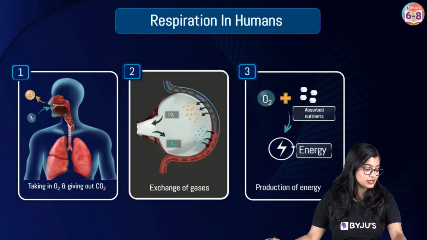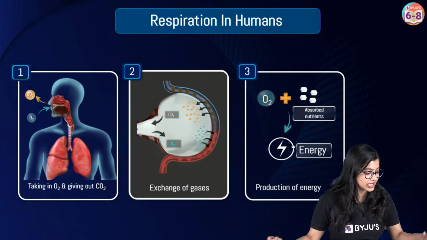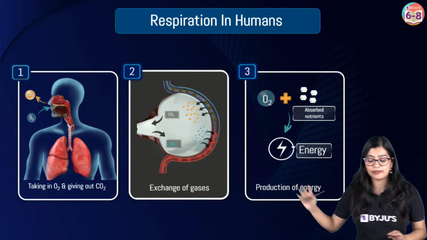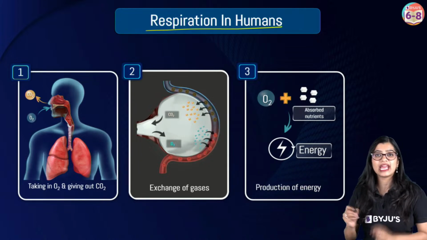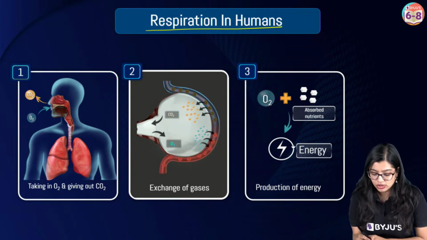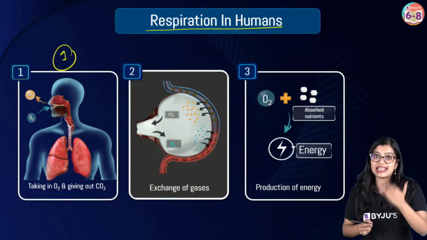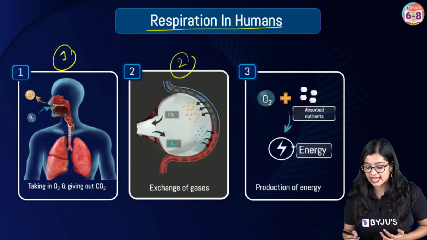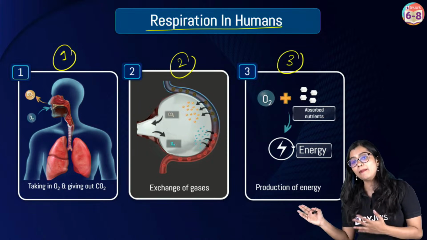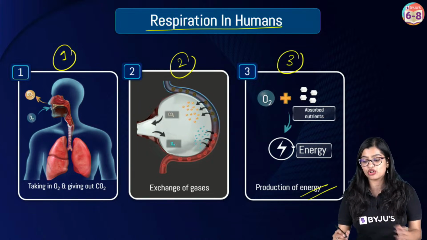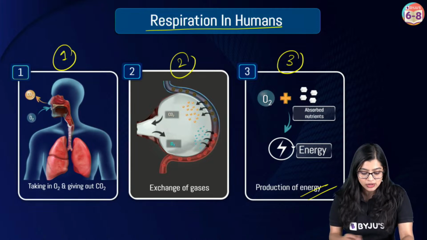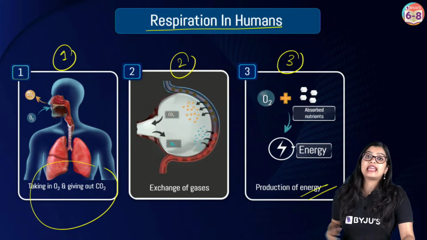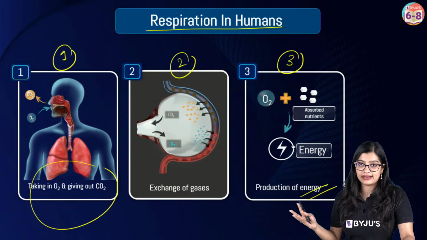Now I know 20 minutes is over, but I will take 10 more minutes because I need that time, right? As we all know, overall respiration in humans takes place in 3 aspects. The first one is the physical process where the air is entering and going out. The second process is what we understand as exchange of gases. And the third and final part is where the production of energy takes place, right? So as you can all see, step number 1 here is to get in that air and give out that air, right?